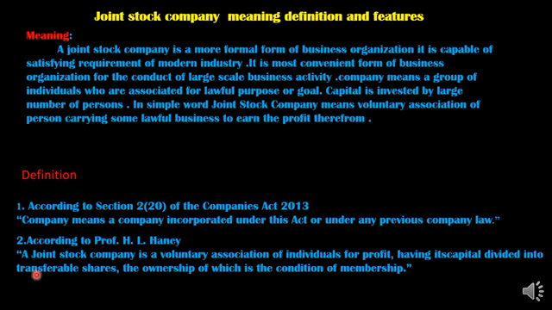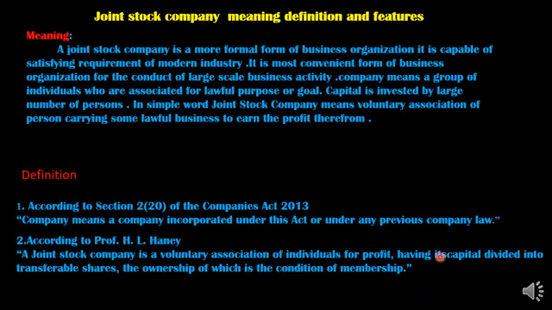Next is, according to Professor H.L. Hannay, a joint stock company is a voluntary association of individuals for profit. It is the wish of the people who come into the company, become members, join the company, and form an association for earning profit, having its capital divided into transferable shares.